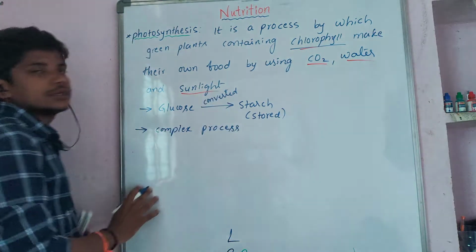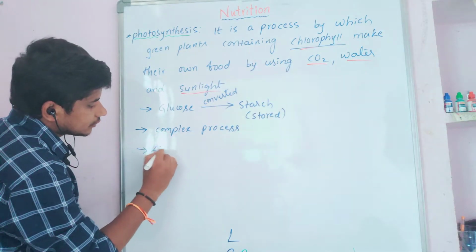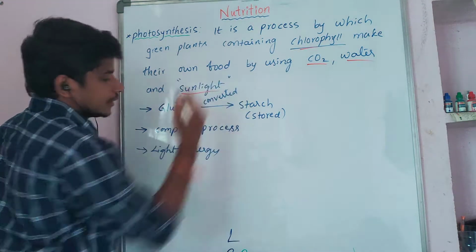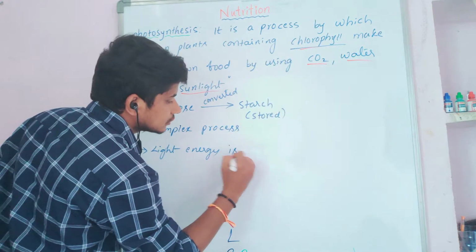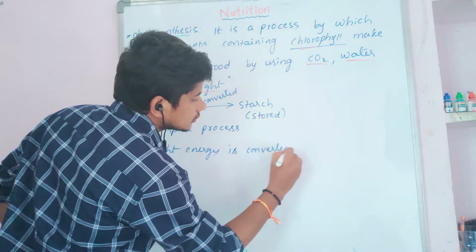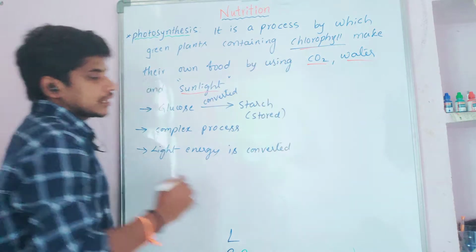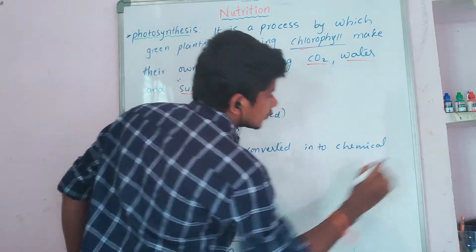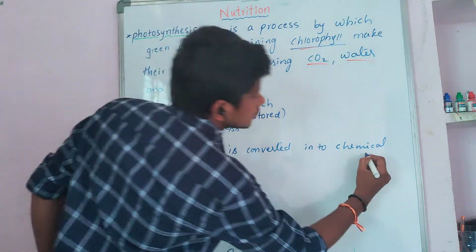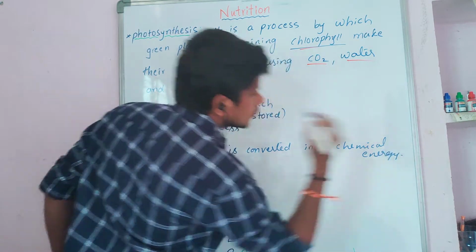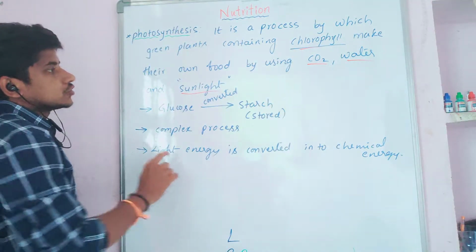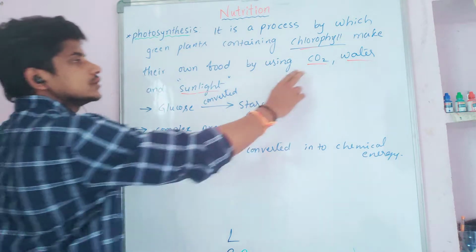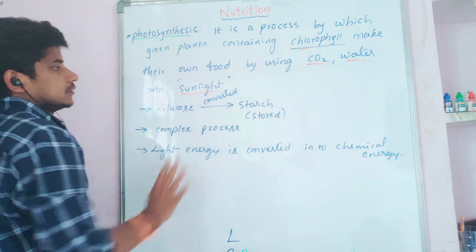What is happening here? The light energy, that is sunlight energy, is converted into chemical energy. This is a very important point. The light energy is converted into chemical energy in the presence of chlorophyll by using water and carbon dioxide.